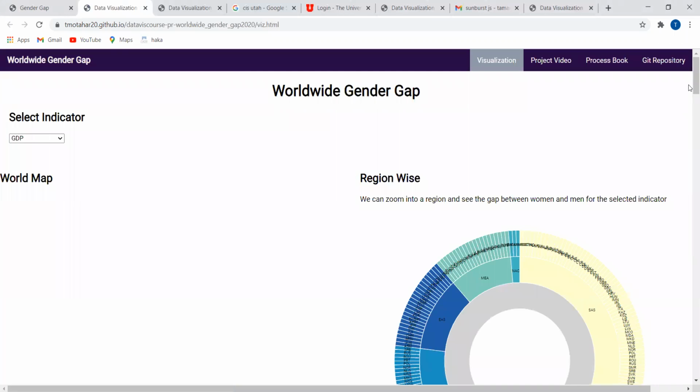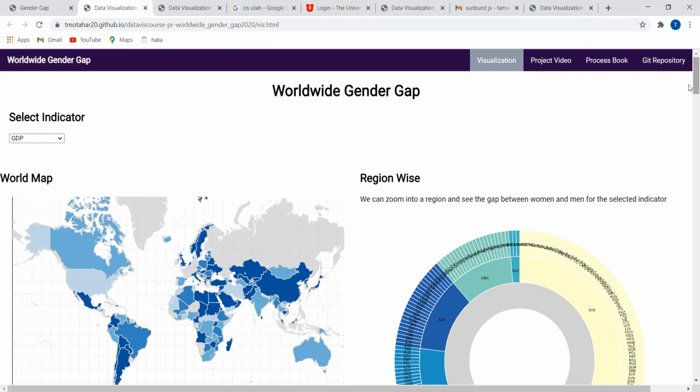Here I want to mention that the main motivation of this project is to encourage people to get involved in this kind of research to understand how the gender gap exists in the whole world. To show the gender gap, we have selected three indicators: employment, education, and participation in the labor force.